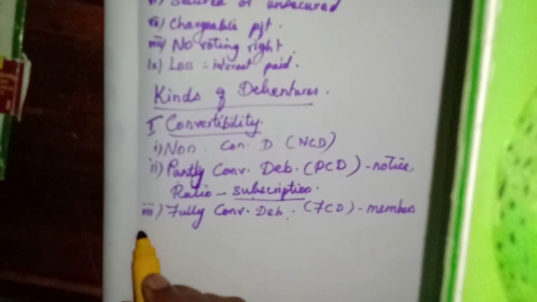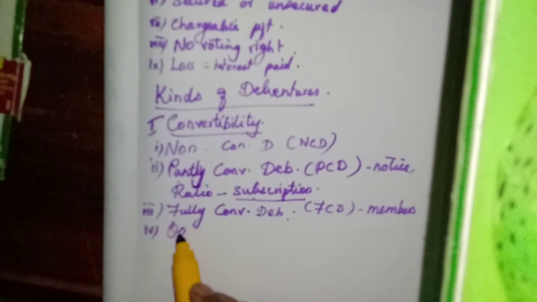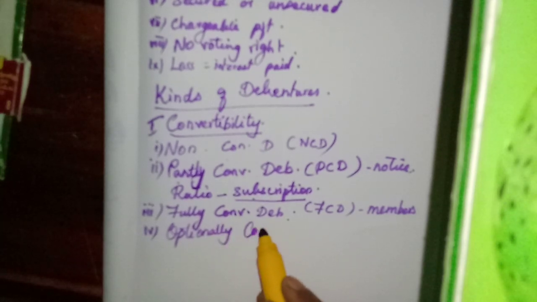Then the last variety is optionally convertible debentures. Option, we know, means willingness, isn't it? Optionally convertible debentures.